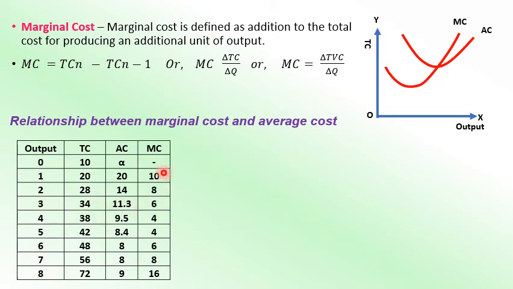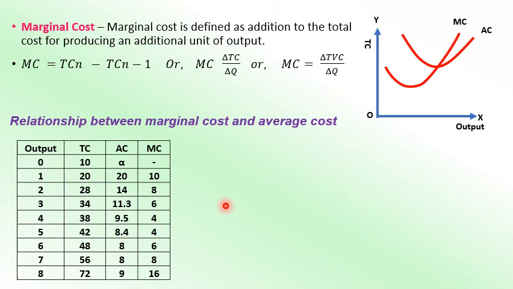Now how is MC calculated? The first one is not possible to calculate, that's why we put a dash. Then 20 minus 10 is 10, 28 minus 20 is 8, 34 minus 28 is 6, 38 minus 34 is 4. Likewise the computation is done here.